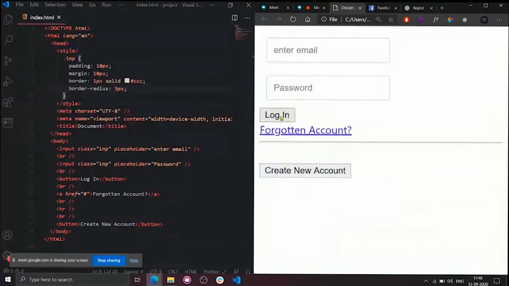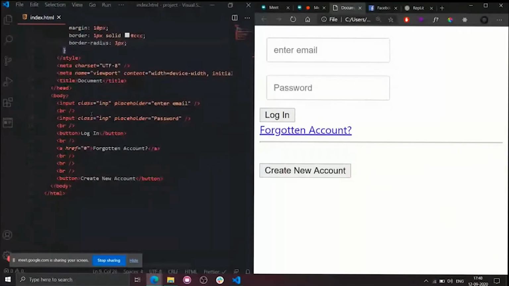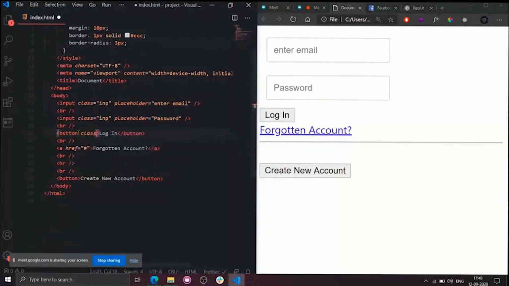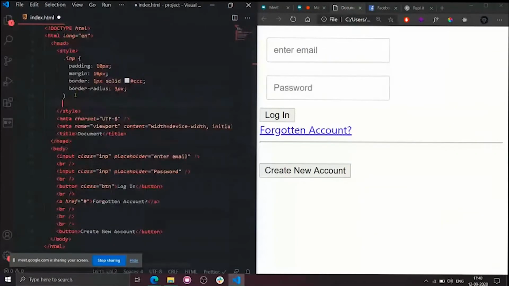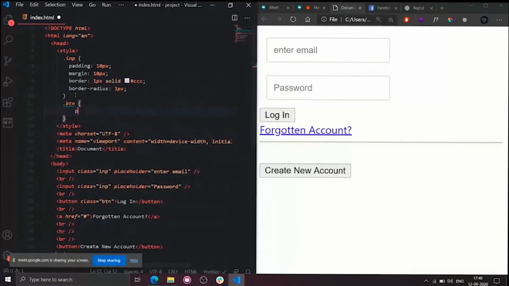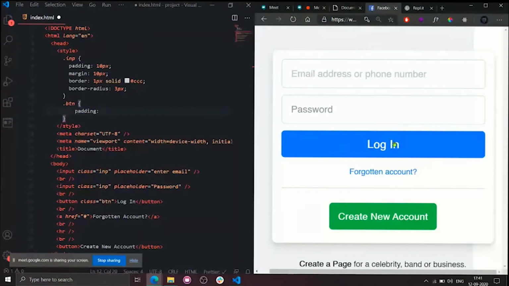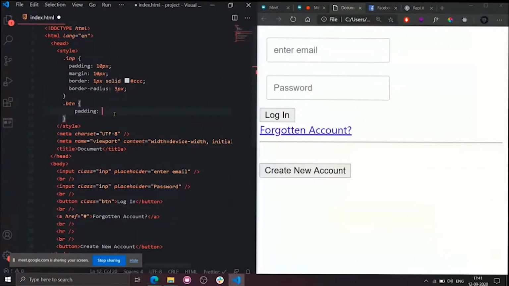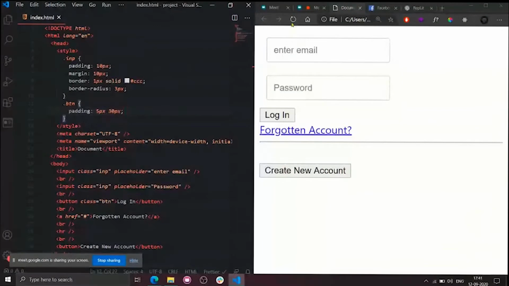Okay, now the styling to the button. So the button looks very ugly. Where is the button? Here. So I'll simply give it a class of btn. Okay, tell the styles. What is the first thing that you need to change to the button? Padding equals to, as you can see, the padding to the left and right is somewhat greater than top and bottom. So now what I will do is simply padding equals to 5 pixels on both top and bottom, 30 pixels on both left and right.